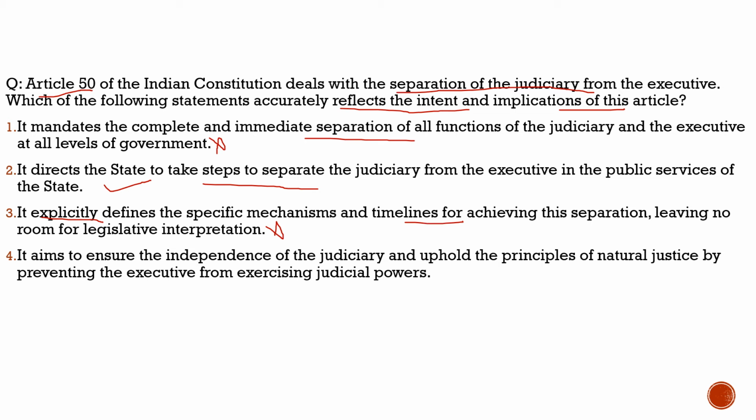It does not define a specific mechanism, neither does it give us the timeline. So this statement is also incorrect. Now coming to the fourth statement, it says it aims to ensure the independence of the judiciary and uphold the principle of natural justice by preventing the executive from exercising judicial powers. 100% correct. So with respect to this question, the correct statements are statement 2 and statement 4.